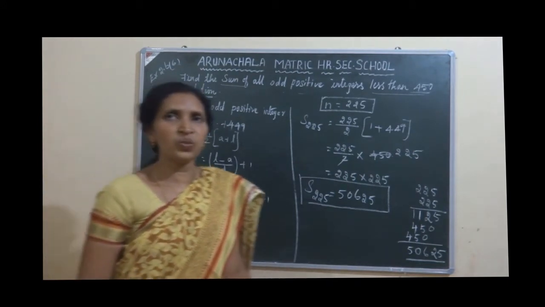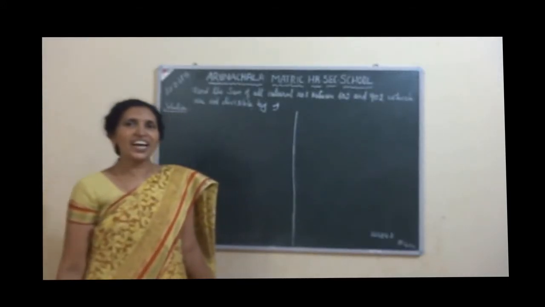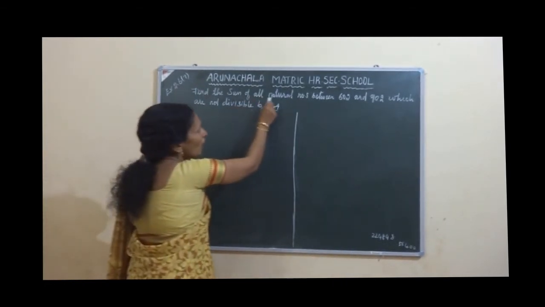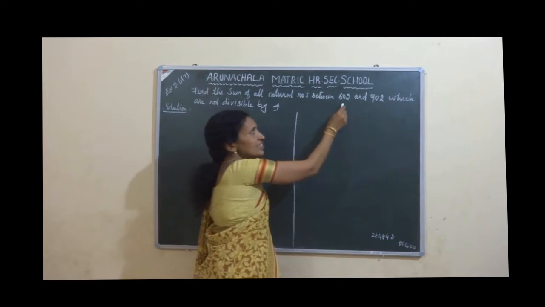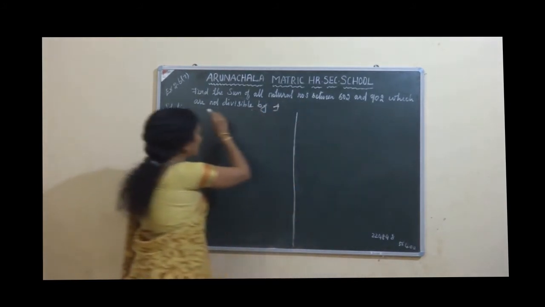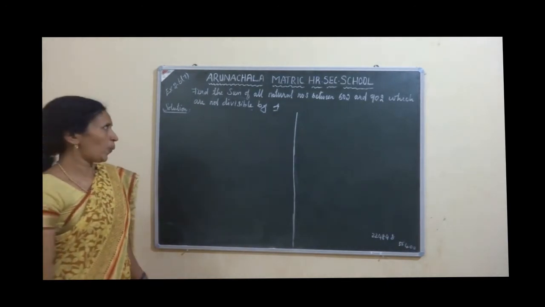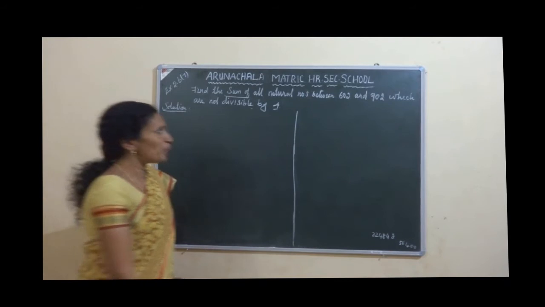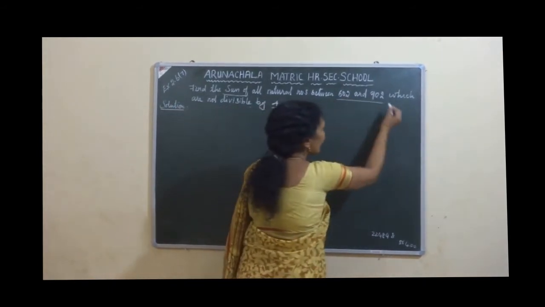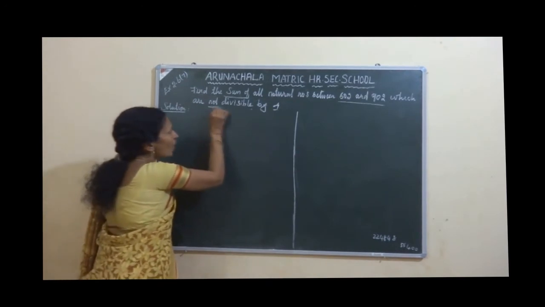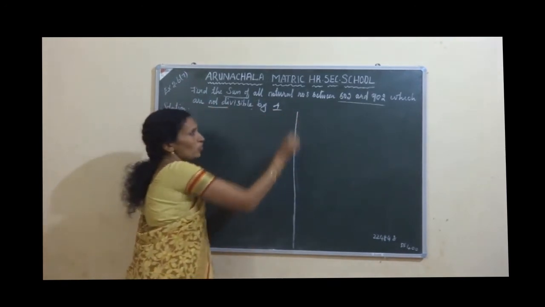Okay, clear now? Exercise 2.6, 7th question. Find the sum of all natural numbers between 602 and 902 which are not divisible by 4. Sum of all natural numbers between 602 and 902 which are not divisible by 4.